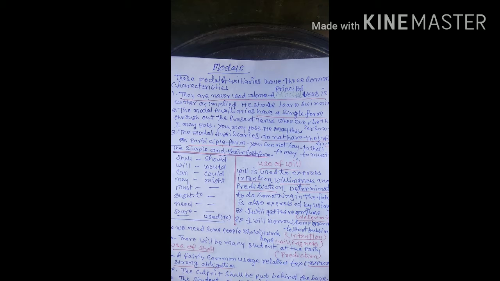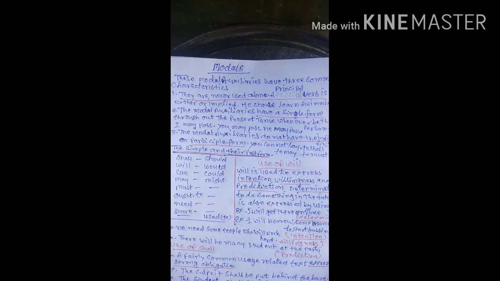There are some kinds of forms of the modals. Shall in first form, then second form should. Will in first form, would in second form. Can first form, could second form, may first form, might second form, must first form, then second form is must.